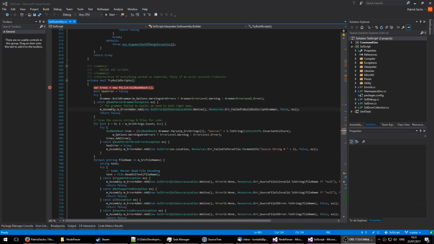Okay, welcome to this quick showcase of the NodeParser. Before we start, what is NodeParser? NodeParser is a parser system built upon Irony. Irony is a parser library for C#, for .NET, however you wish to call it.